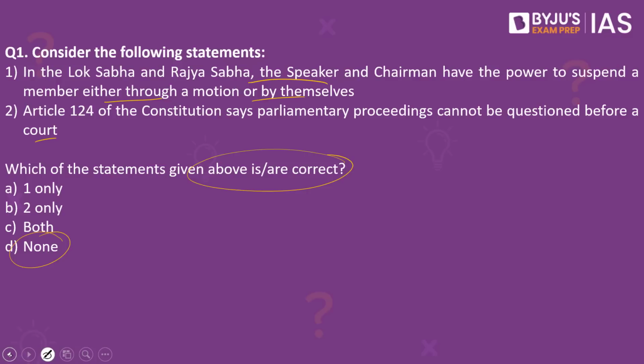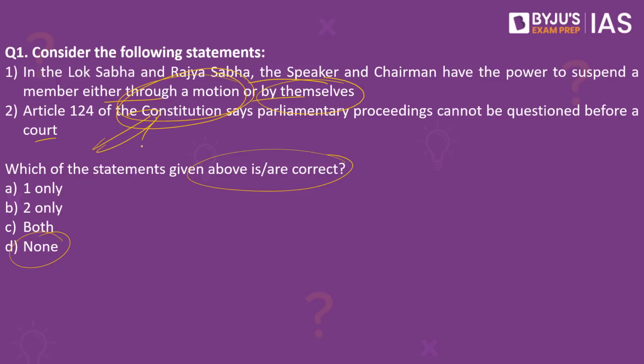Both options are available only to the Speaker and not to the Rajya Sabha Chairman. The Rajya Sabha Chairman can ensure a suspension only through a motion made by the members of the Rajya Sabha.